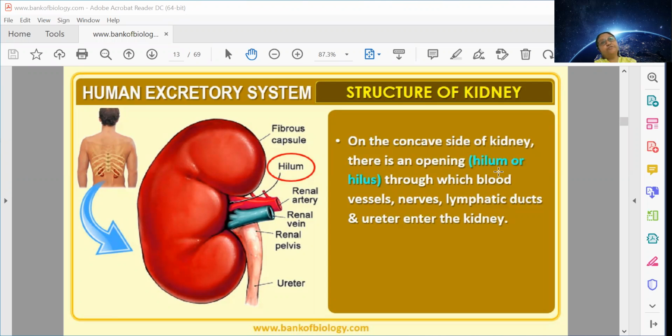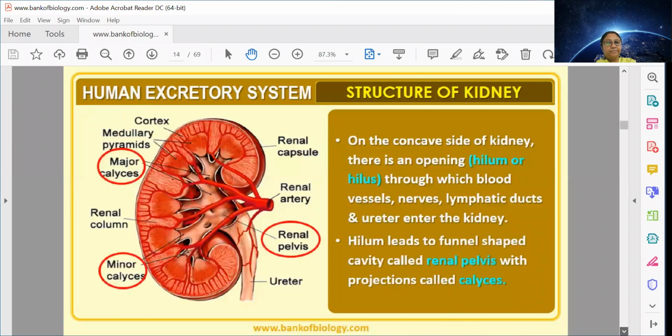The kidney should also be protected from all kinds of infection, so lymphatic ducts are also going inside. Incoming is for artery, vein, nervous system and lymphatic ducts. Outgoing is for only one thing: urine. It is passed by the ureter. So the ureter is carrying the urine outside.